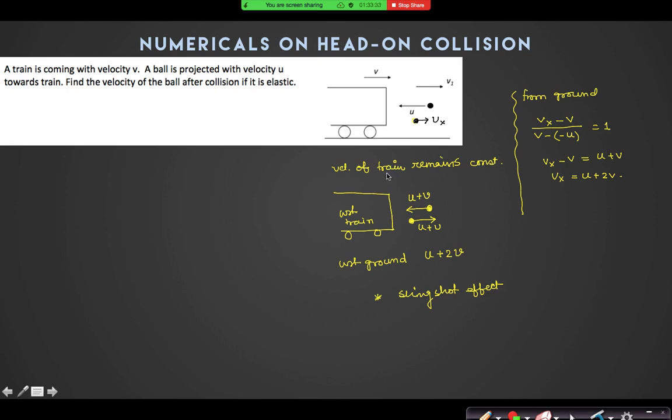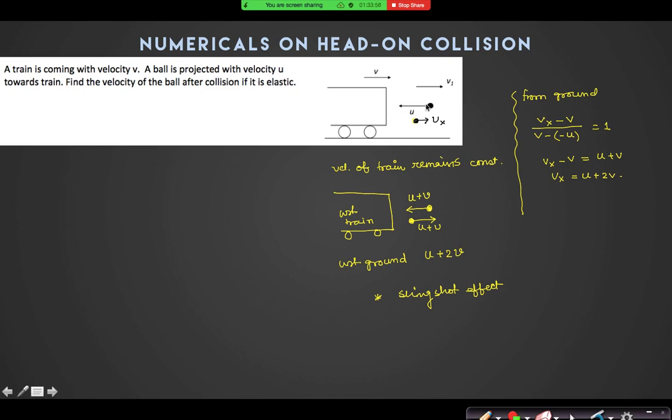Sir, here it is given that it is projected. Will it not have a tendency to come down due to gravity? Just before and after collision, it's not like that. Even if you do it, its horizontal velocity will always be u. I'm only talking about the horizontal velocity.